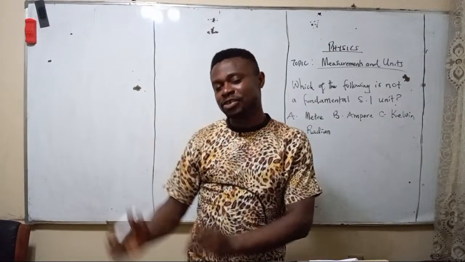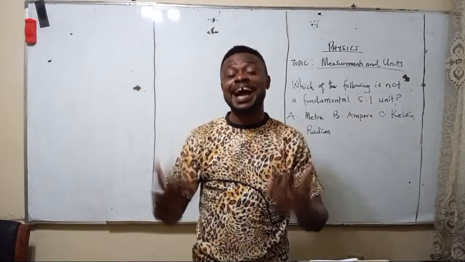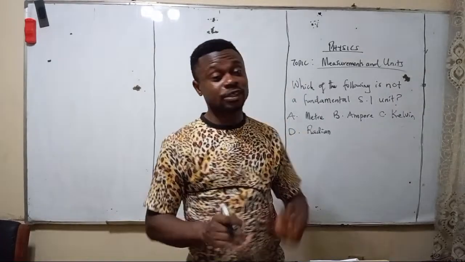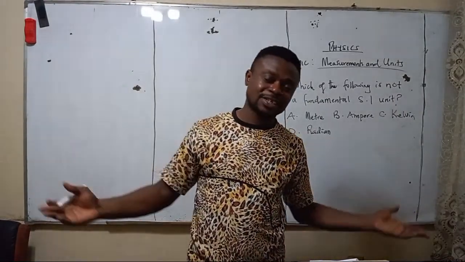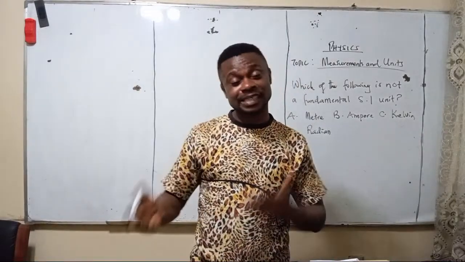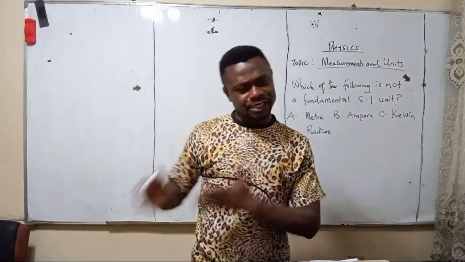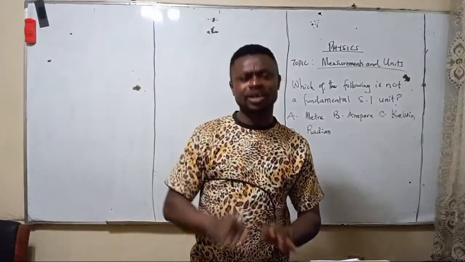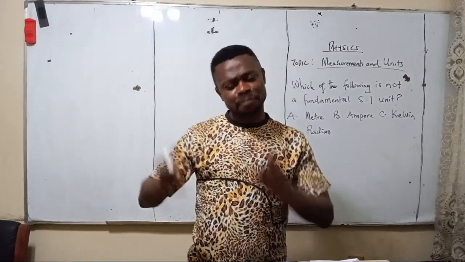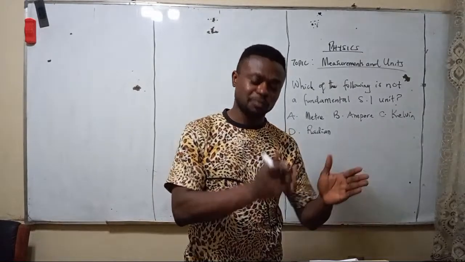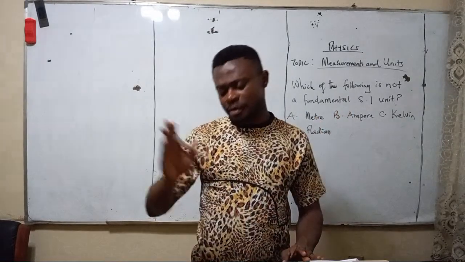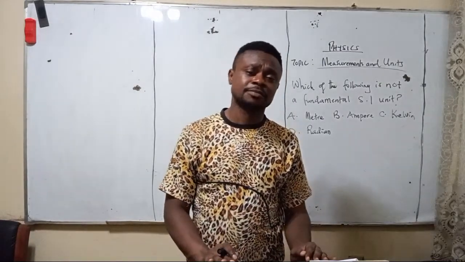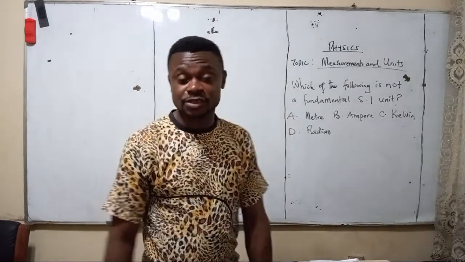Then what are fundamental units and derived units? Fundamental units are units of the fundamental quantities, while derived units are units of the derived quantities. Something like acceleration that is derived, you have acceleration in meter per second squared. Force is Newton, but if you break it down, it's actually kilogram meter per second squared, because force is mass, which is kilogram, times acceleration, which is meter per second squared. So force is a derived quantity, and Newton is also a derived unit.